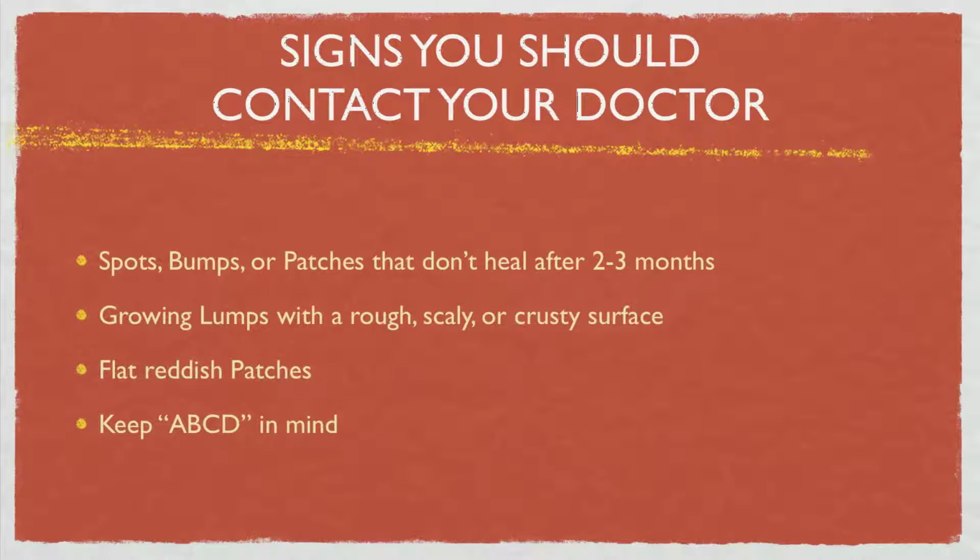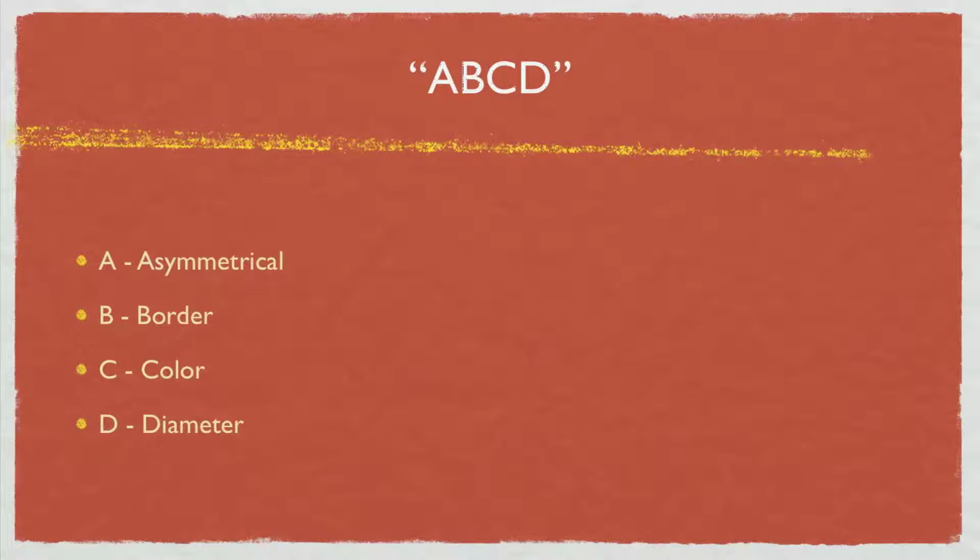For early diagnosis, check your skin regularly and inform your doctor if you have any of the following: new growths, spots, bumps, patches, or sores that don't heal after 2 to 3 months. Growing lumps with a rough, scaly, or crusted surface. Flat reddish patches. Spots that are A, asymmetric, B, have irregular borders, C, have irregular color, and D, larger than 6 millimeters in diameter, which is about the size of a pencil eraser.